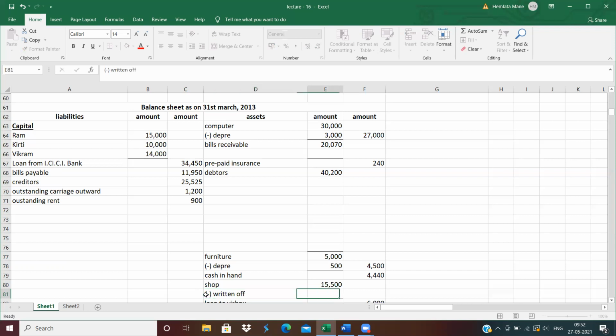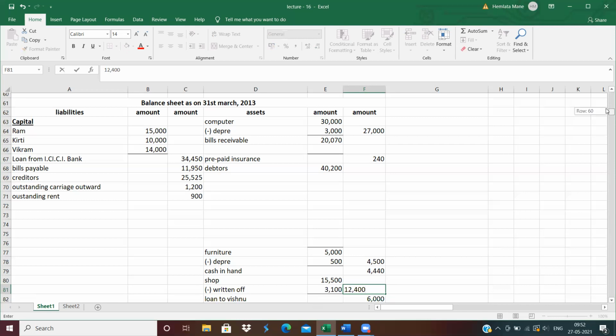So 15,500 into 1/5. Calculate the amount. How much is the depreciation? 3,100. And in the outer column, 15,500 minus 3,100, which means 12,400. Right?